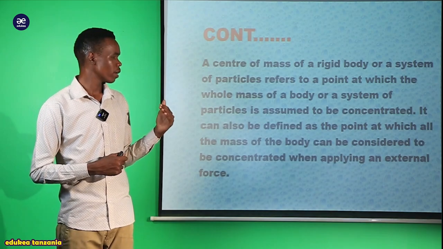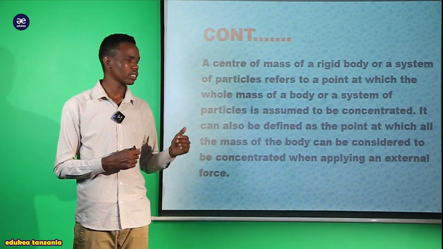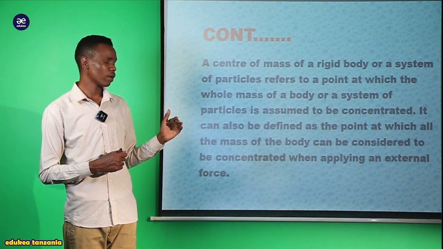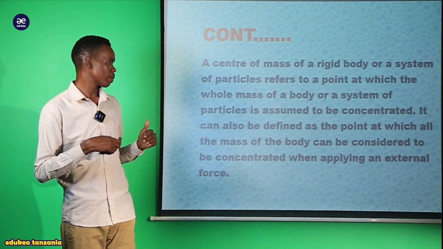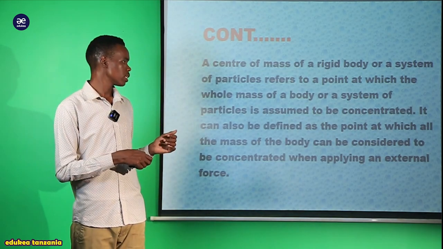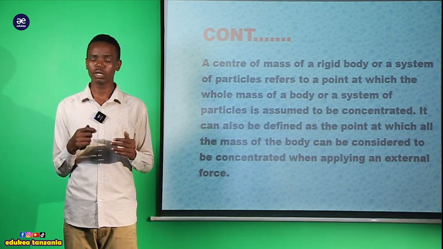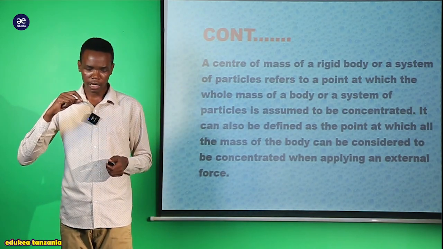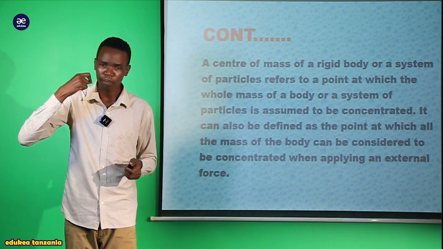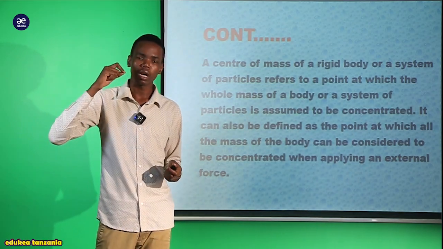So the center of a rigid body refers to a body or a system whereby the system of particles is assumed to be concentrated. This is the point whereby the system of the body is assumed to be concentrated.